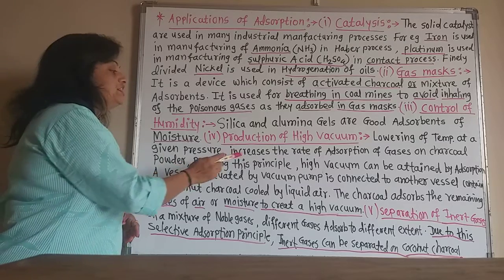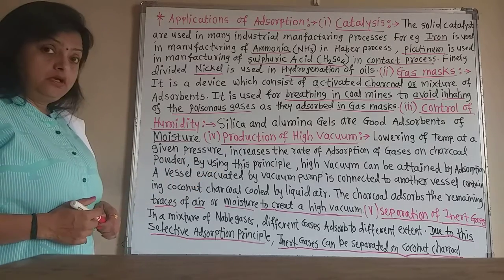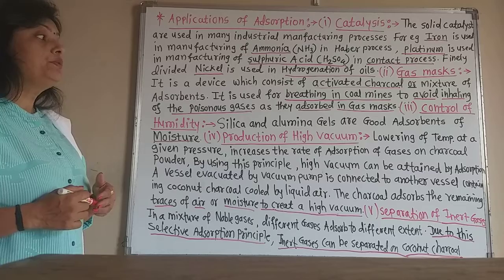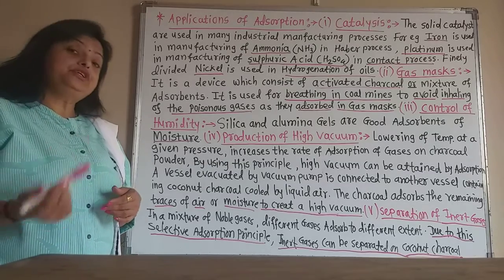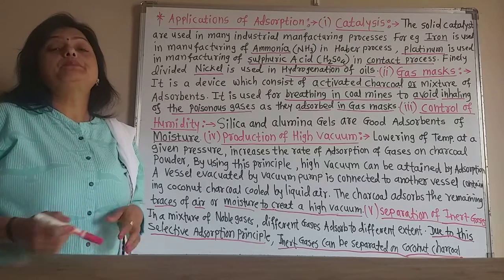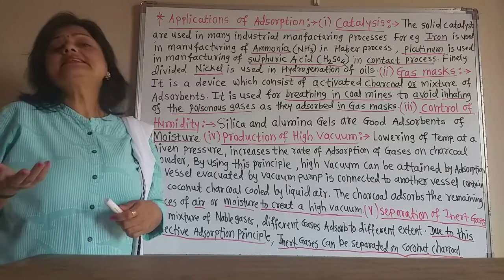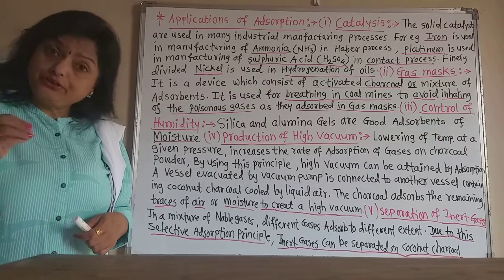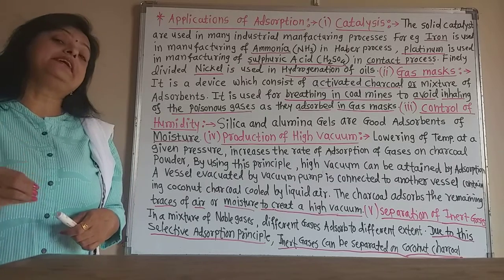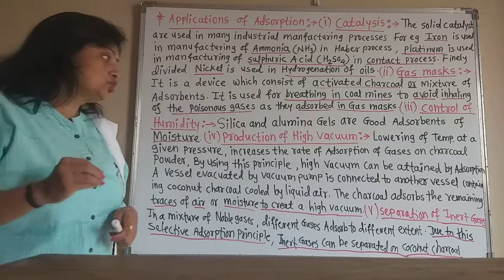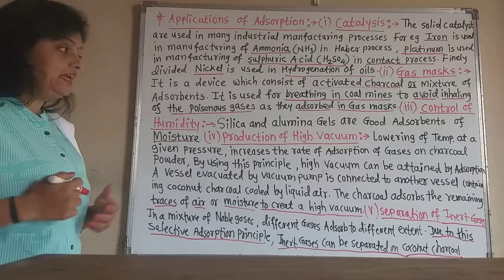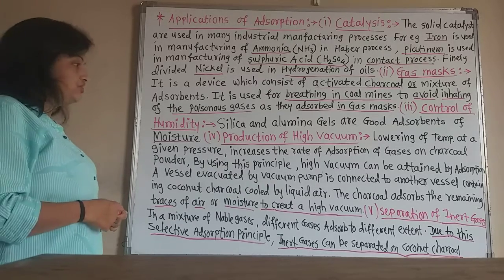By using this principle, we can create a high vacuum. So high vacuum can be attained by adsorption.